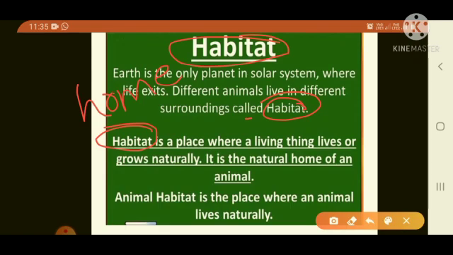Habitat is a place where a living thing lives or grows naturally. It is a natural home of an animal. Habitat means in Kannada ವಾಸಸ್ಥಾನ, ನಾವು ಇರುವಂತಹ ಮನೆ, ಅದಕ್ಕೇನಂತೀವಿ? Habitat. Okay, animal habitat is a place where an animal lives naturally.